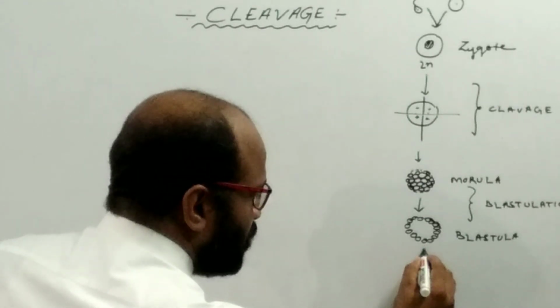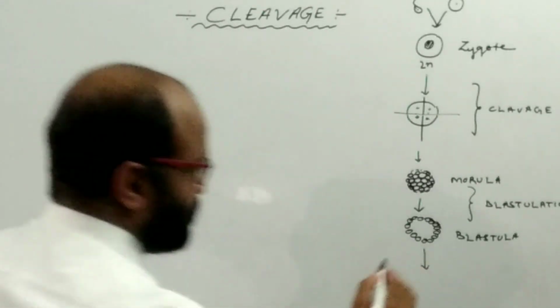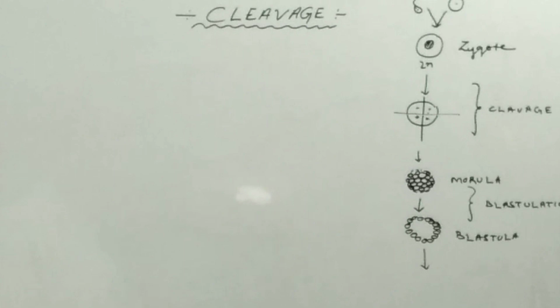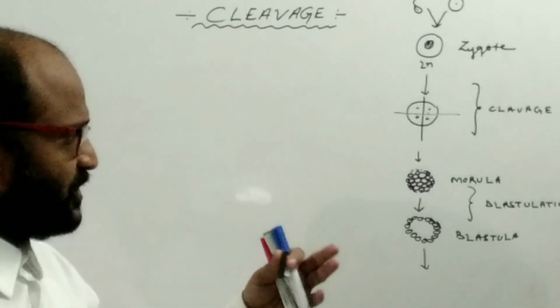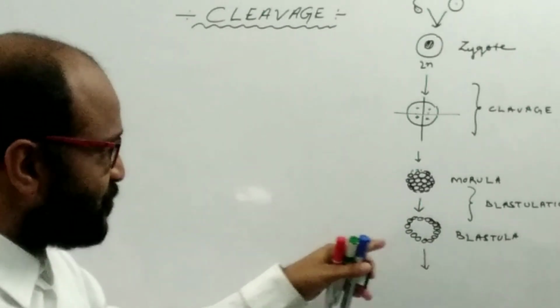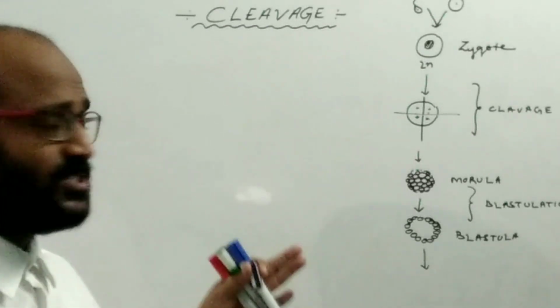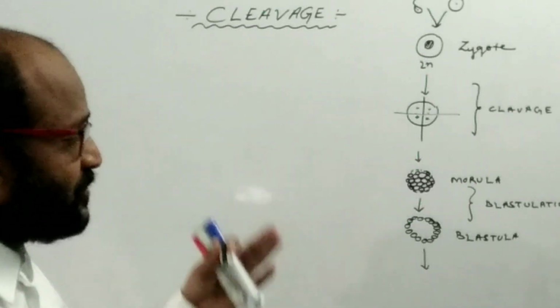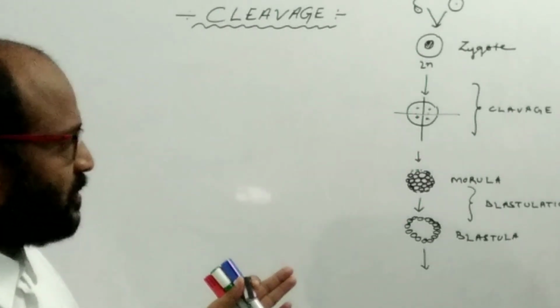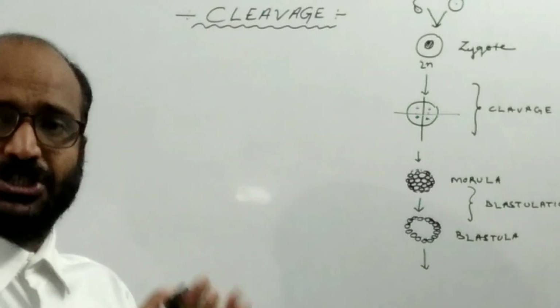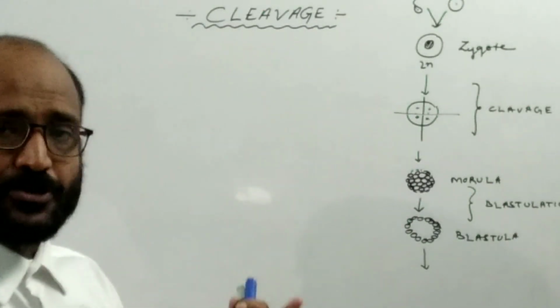After the formation of the blastula, what happens next? The arrangement of the daughter cells takes place, and these daughter cells are known as the blastomeres. They take their final position, and the movement of blastomeres takes place.